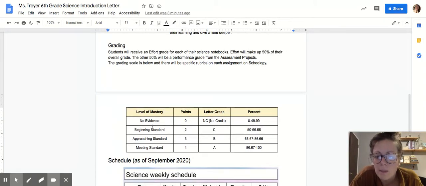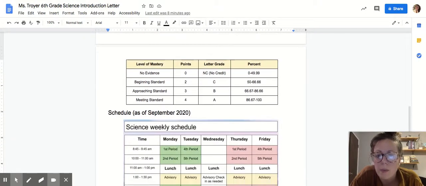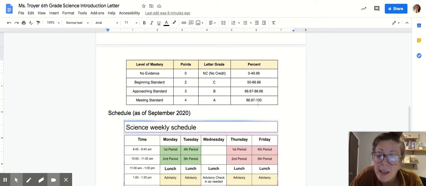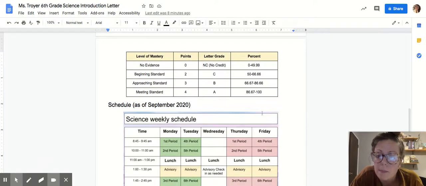So this is an adapted rubric from what I've used in the past. It's a little different because this year the district told us that we can do A, B, C, or NC. So it's a slightly adapted grading scale, but that's what it looks like.